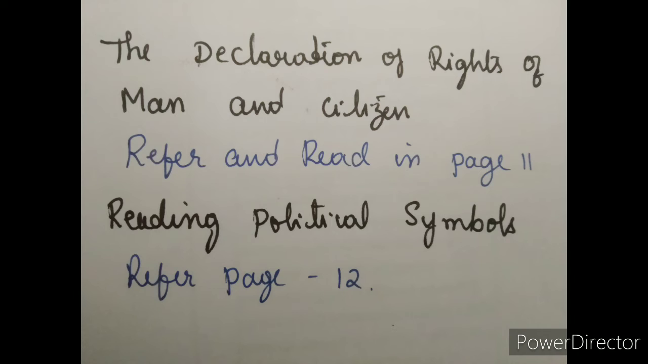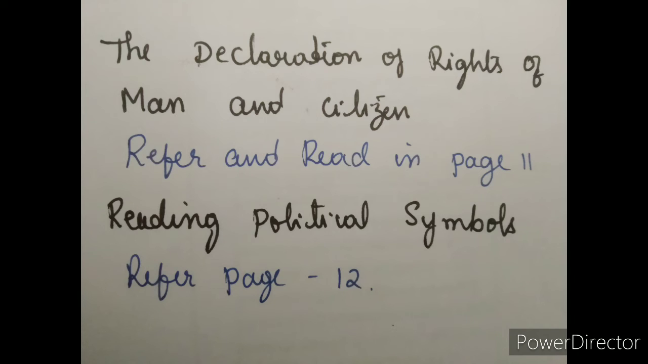Next, the source of all sovereignty resides in the nation. No group or individual may exercise authority that does not come from the people. Liberty consists of the power to do whatever is not injurious to others. Whatever you can do, you will do, but it should not be injurious to others. The law forbids only actions that are injurious to society. And next, every citizen may speak, write and print freely. He must take responsibility for the abuse.